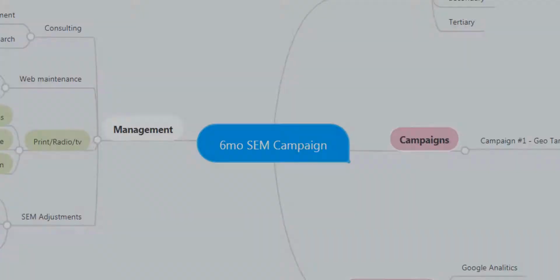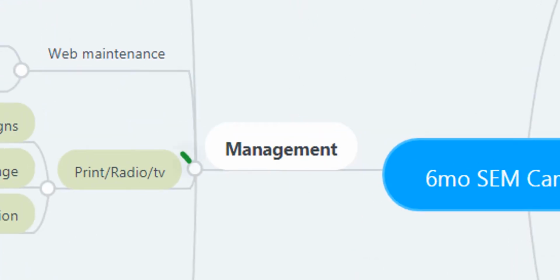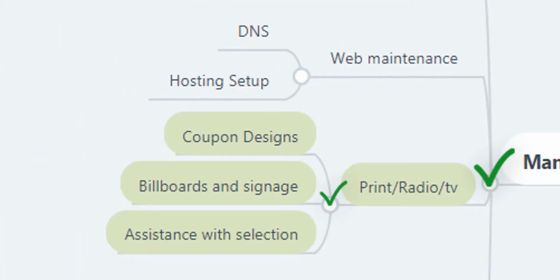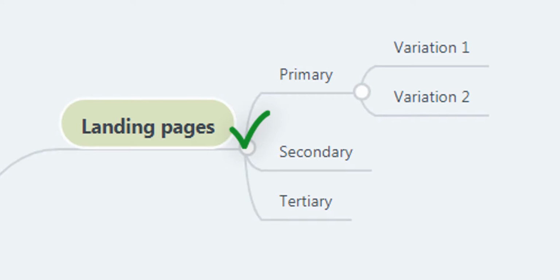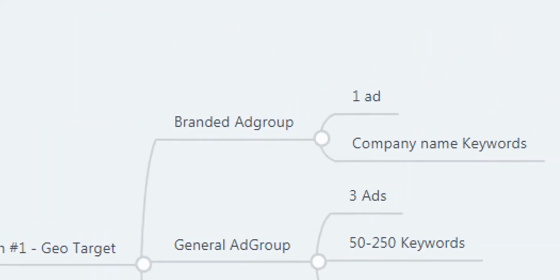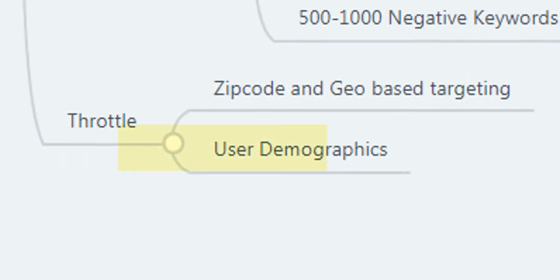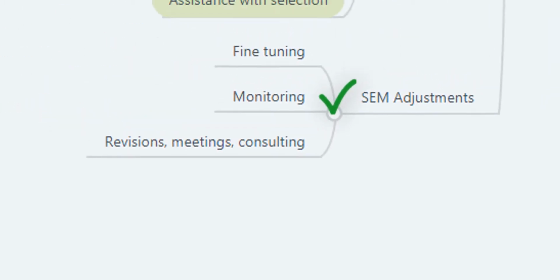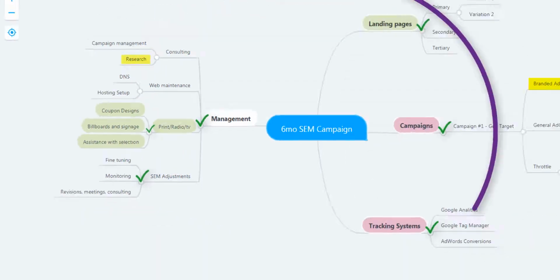A successful campaign will start and end with good management, including research, production of multimedia like coupons and billboards, and of course, landing pages. A properly planned campaign complete with multiple ad groups and a correctly targeted demographic that tracks everything a user does while circling back to maintenance and management will produce a good SEM campaign.